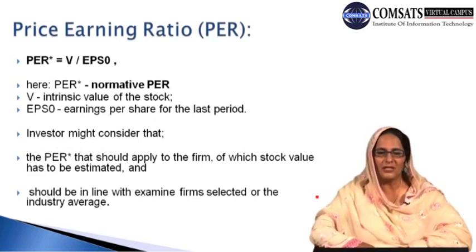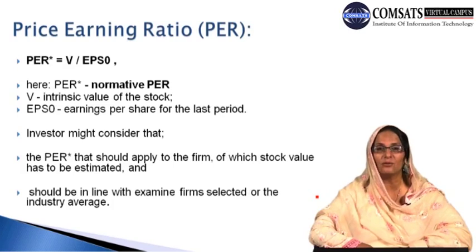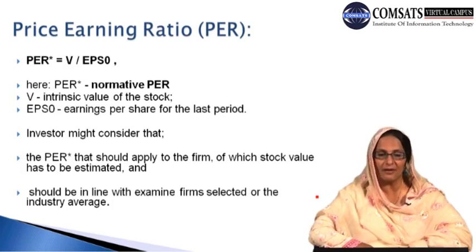Price earning ratio, PER star, which is the normative observation, is equal to V over EPS naught. PER star is the normative price earning ratio. V indicates the intrinsic value of the stock, that is, the actual value of the stock, the hidden value of the stock.